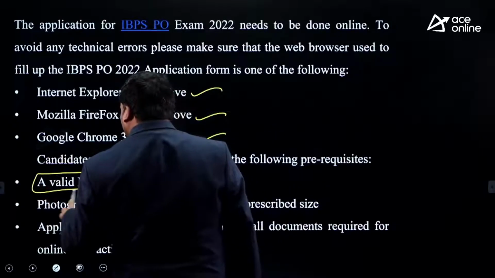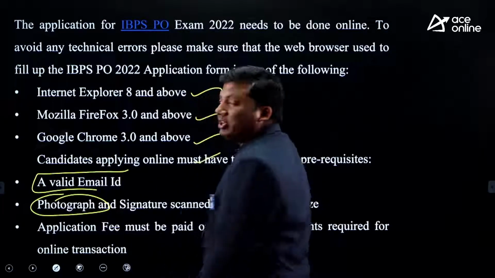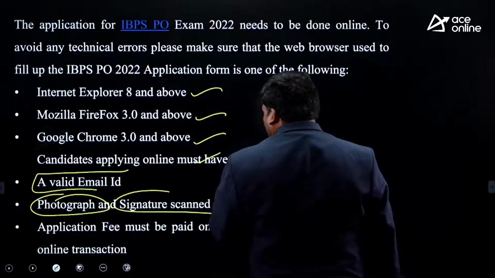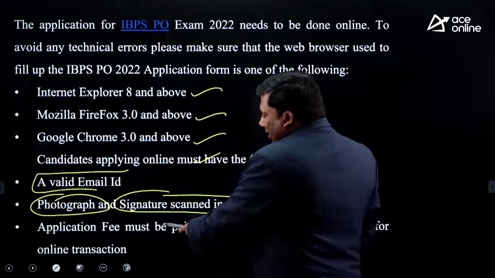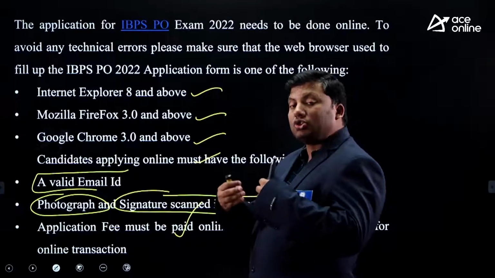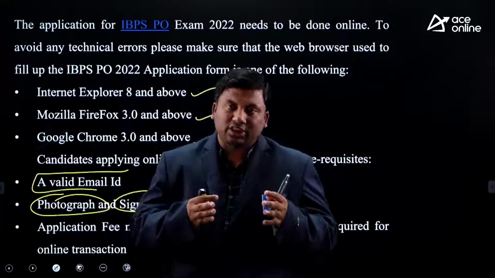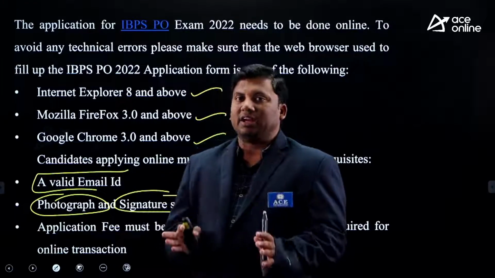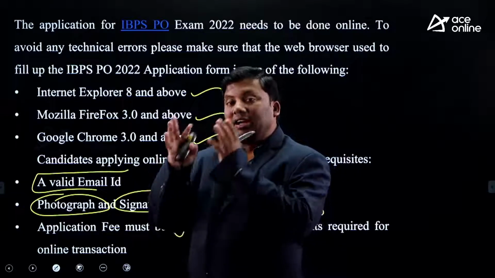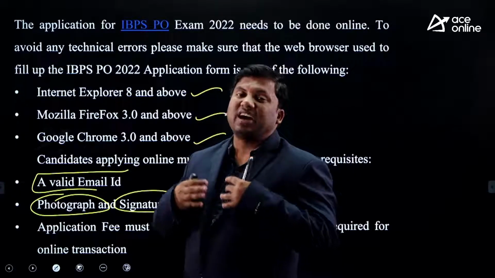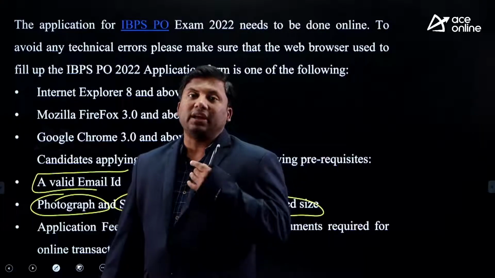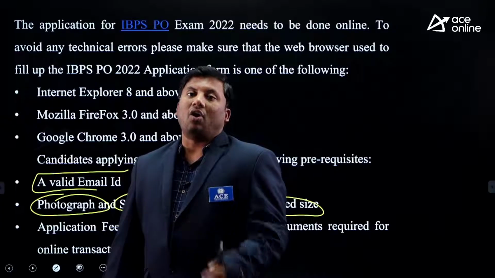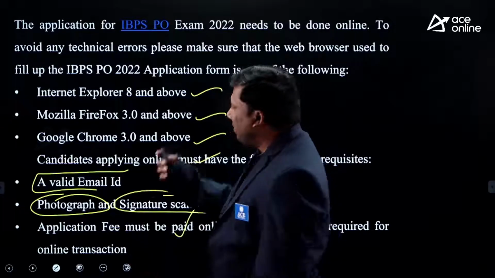Your photograph, your signature, these are the things that you should keep in mind. Your signature scanned in the prescribed size, and the application form fee. Suppose tomorrow you are applying, ensure that what is asked on the IBPS.in website, everything is kept in one place. When you are filling it, double cross-check a lot of things. I have seen a lot of students whose application forms get rejected because they do not fill all the details that are asked by the IBPS website.